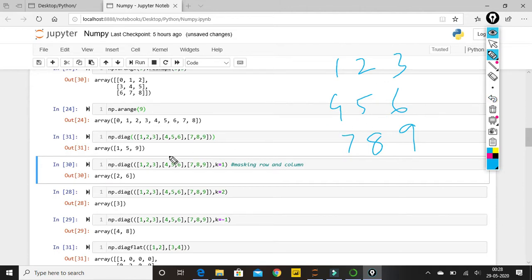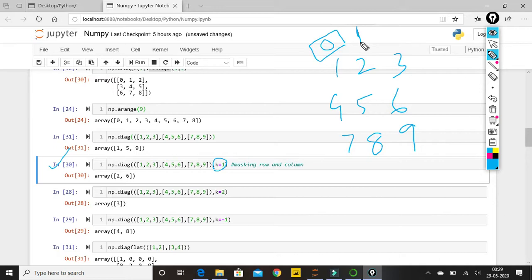Now moving on, let's come to this input, np.diag. Similarly it is the same function, but here I'm using k equal to 1. By default, if nothing is given, k equals 0. k is nothing but the index, the 0th index, so k is 0 by default. Now I'm giving k equal to 1.